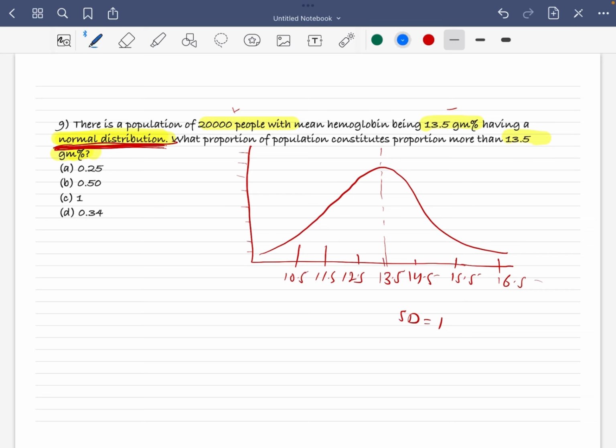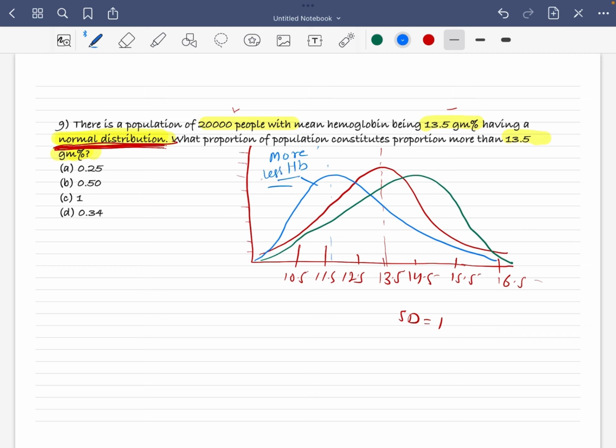Now there are other kinds of distribution. They are positively skewed and negatively skewed graphs. In this one, you can say their values are mostly in this area: more people, more women, have less hemoglobin.